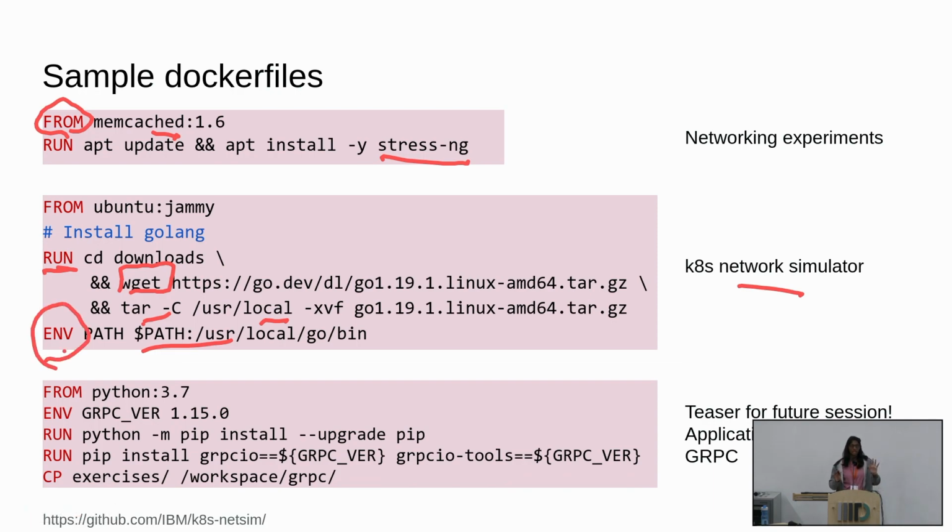So all of these are just examples of what a real-life Dockerfile will look like and what are the commands you'll need to use. And this is actually for the 23rd or 24th session on application layer networking, where we're going to do gRPC. But I didn't want all of you to install gRPC on your own machines. It's a lot of pain. So I just created a Dockerfile which has gRPC installed. So you just run the pip install command to install gRPC. All of that just fits beautifully in a Dockerfile.